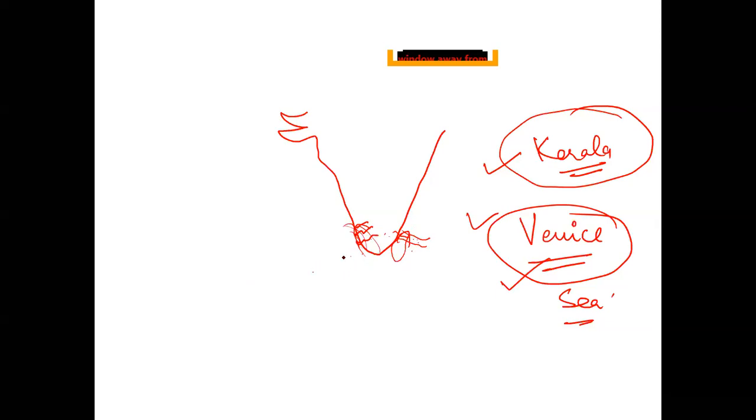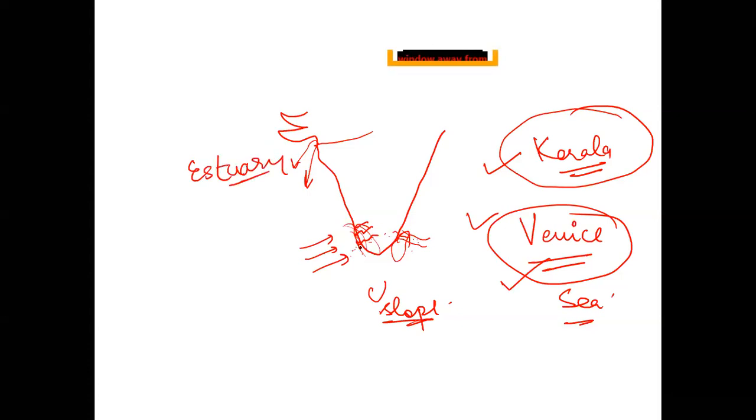Second thing, here the wave action is very, very strong. So my river here, when it is flowing towards the sea, the slope is not very sharp as it is found in the submergent coast, as in the case of Narmada, where the slope was high and the river was directly falling in the Arabian Sea and forming an estuary.